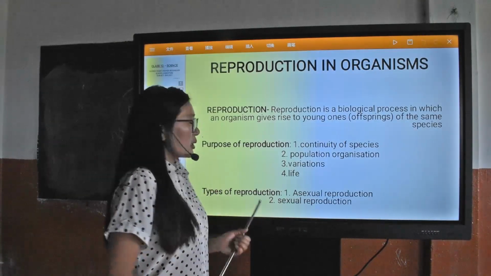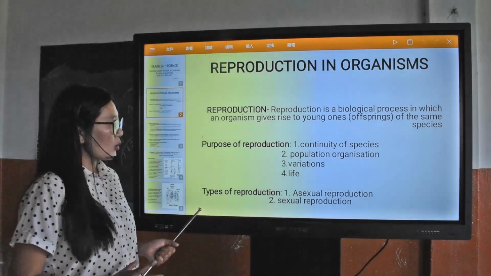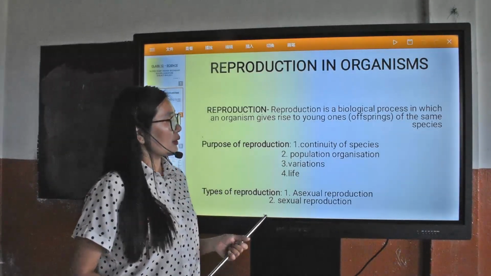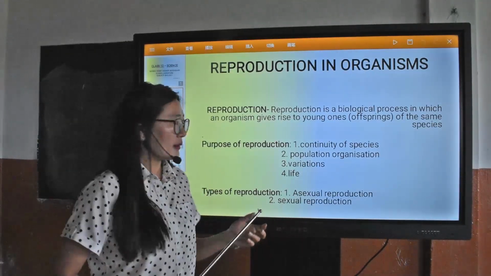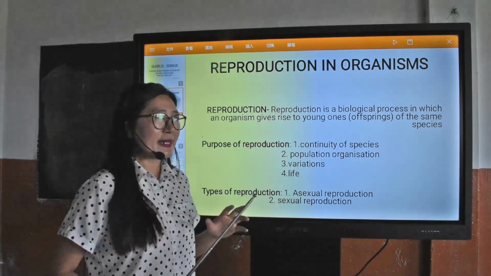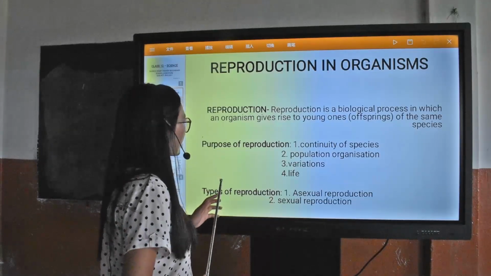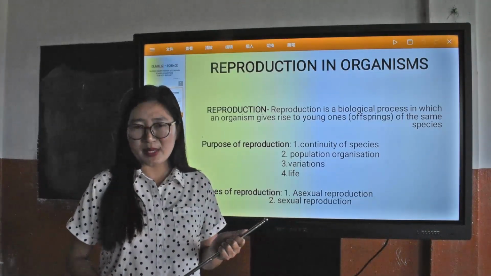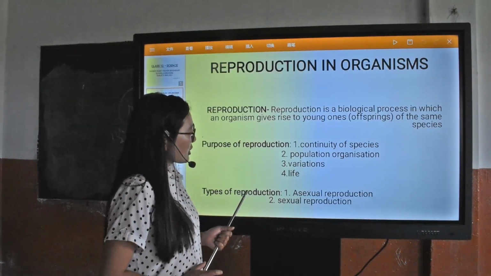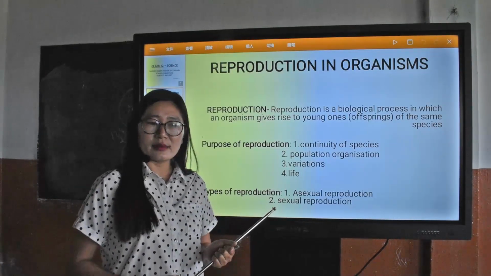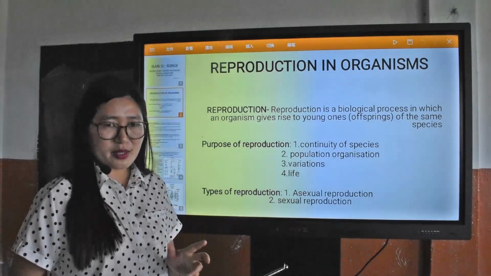Reproduction maintains the population organization of the living organisms, like the young ones, aged ones, and the other ones. In order to maintain this, reproduction in living organisms is the only means. During reproduction, the genes of the parents are mixed with one another.